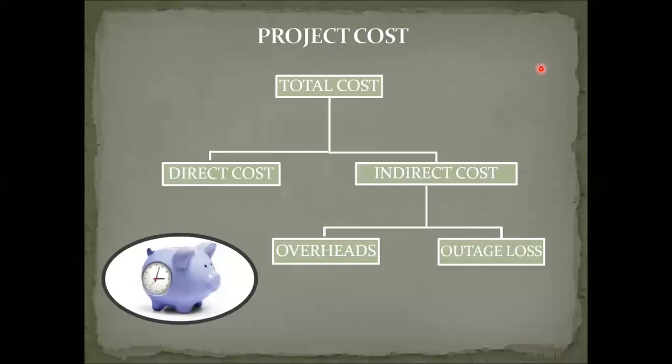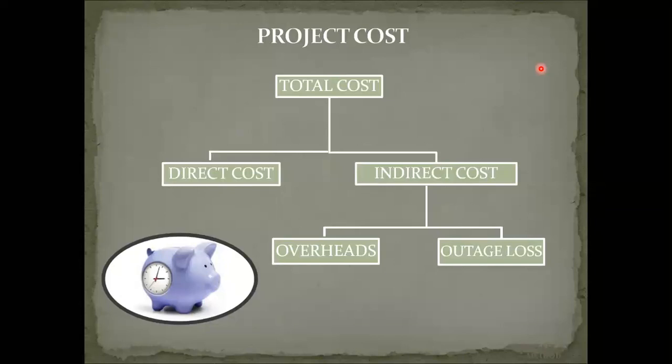The work can be completed by 10 workers, but to reduce the time of that project, if you increase the manpower, the number of workers, then some cost per worker is increased. That is called overheads. And outgauge loss is nothing but the penalty paid by you because of delay.